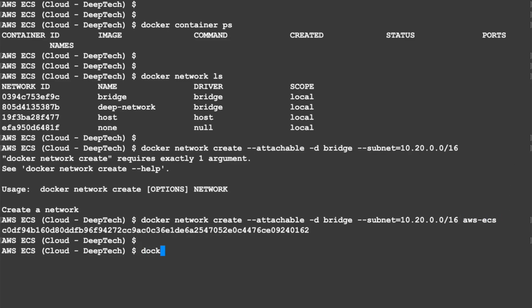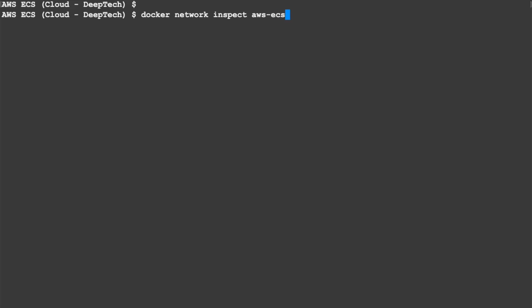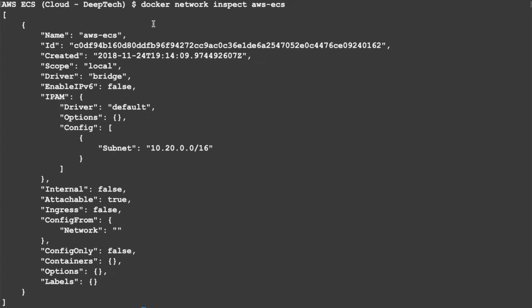Now let us go ahead and do a docker network ls again. If you see, this network aws-ecs has been created. I can use the docker network inspect command also, and you can find out about the network. Now if you see, this is the name of the network, this is when it was created, the scope of the network, which driver is being used, and what the subnet CIDR block is. I have mentioned that the subnet CIDR block is 10.20.0.0/16.